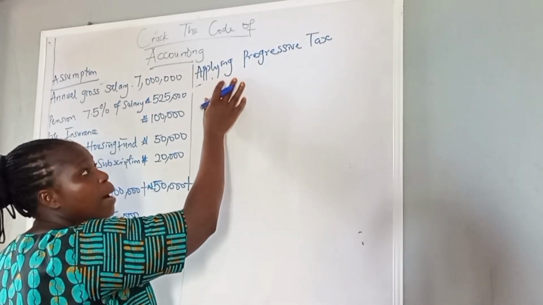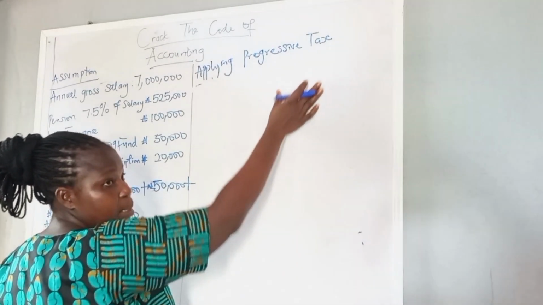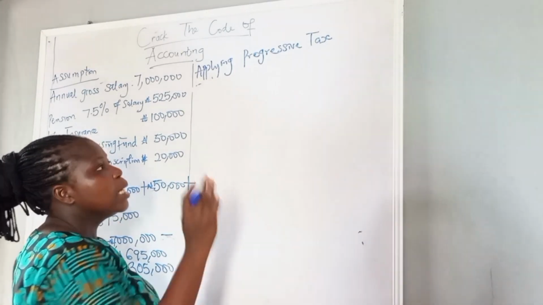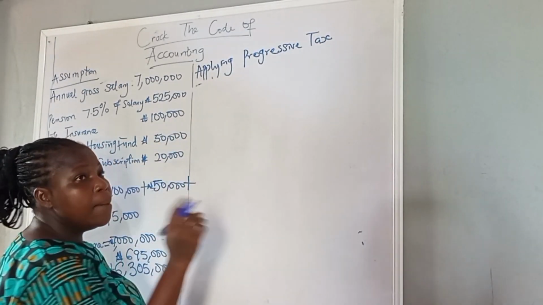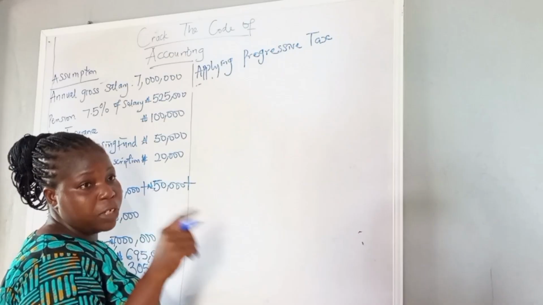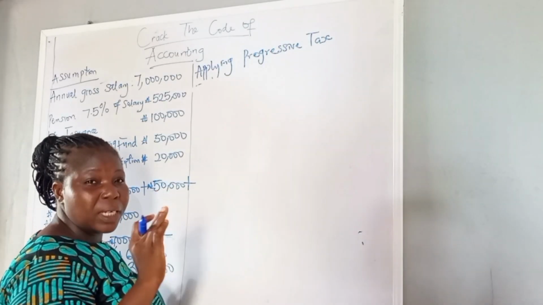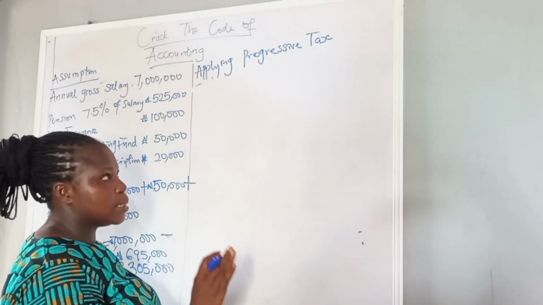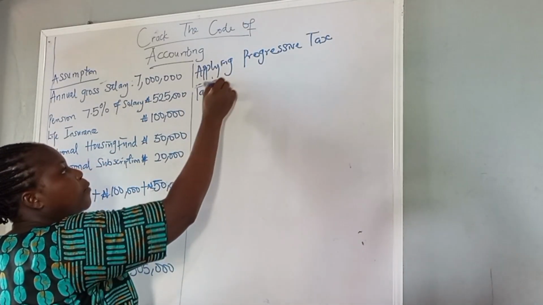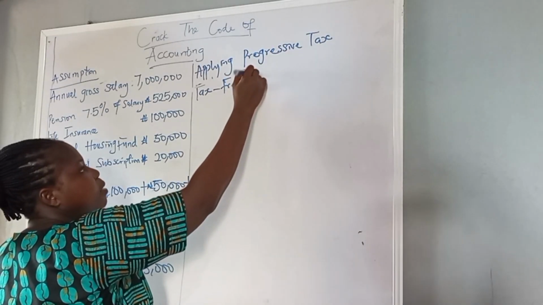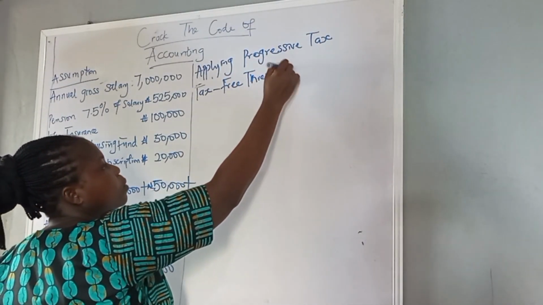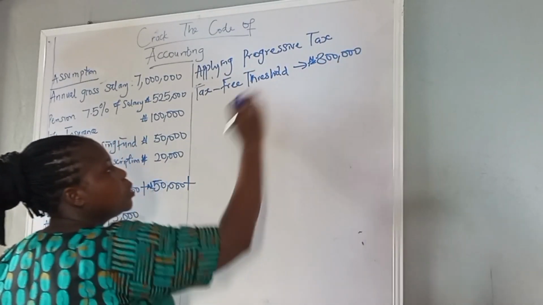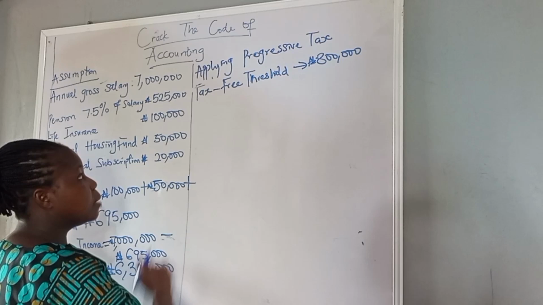To get our tax, we are applying the progressive tax, because personal income tax is calculated progressively. And remember that I said there is a tax free threshold of 800,000 naira. The first 800,000 naira of your annual income is not taxed. We are going to deduct this 800,000 naira from our taxable income.